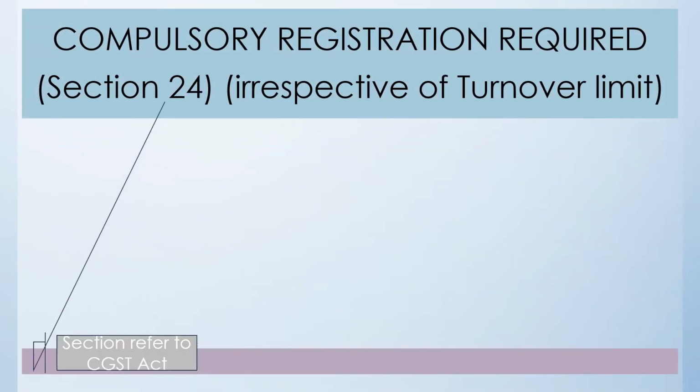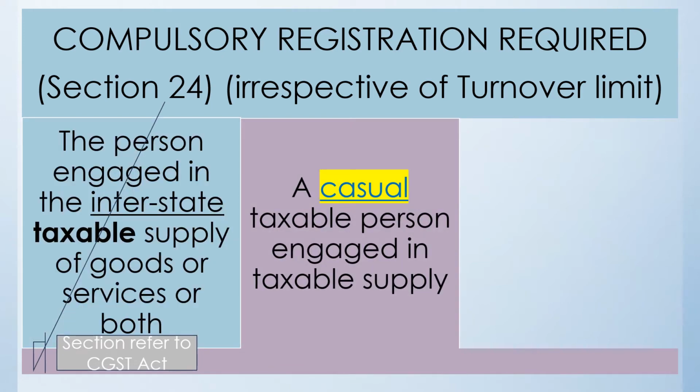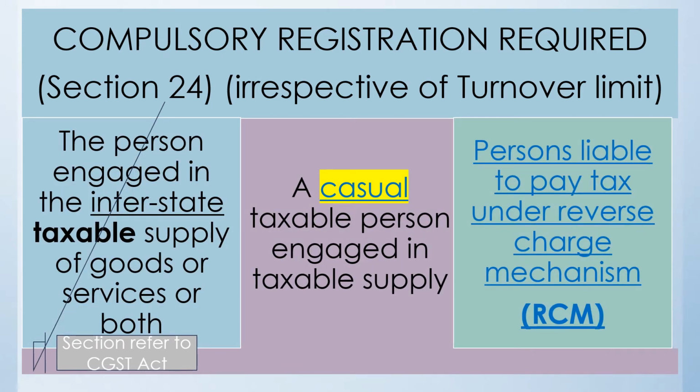Now this was the second scenario. Now let us come to the third scenario. Under the third scenario, the taxable position is a reverse charge mechanism. GST is a forward charge tax. Forward charge tax means if a person is supplying the goods, then he has to collect the tax from the purchaser of the goods, or if he is supplying a service, then he collects the tax from the user of the service and he pays it to the government. This is known as a forward charge tax.